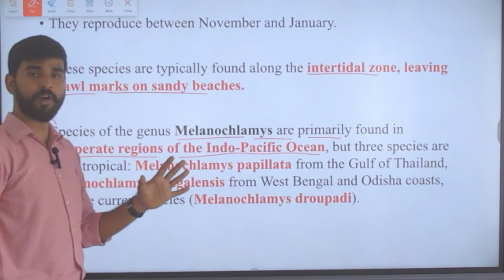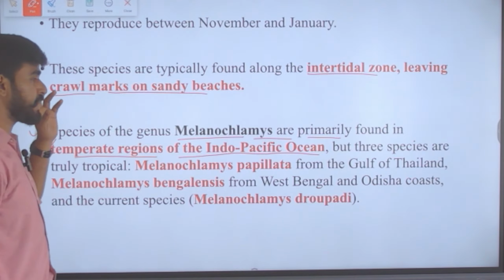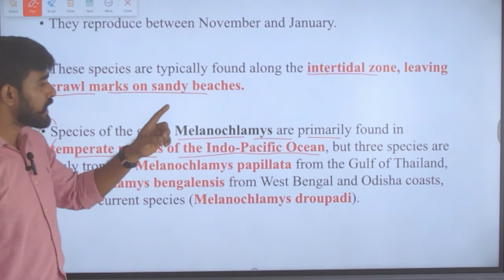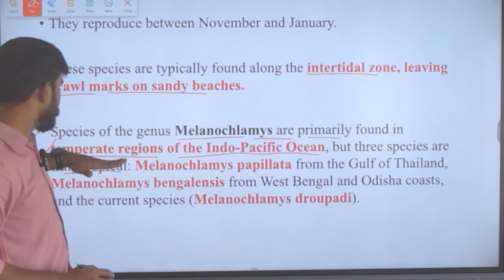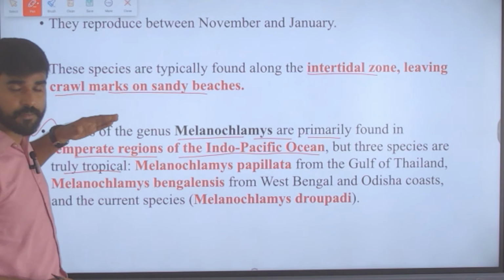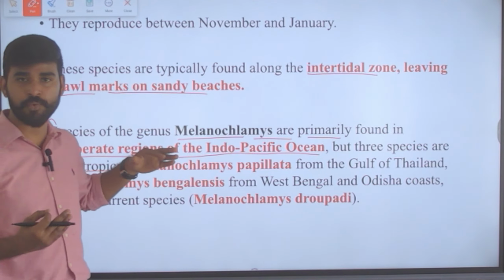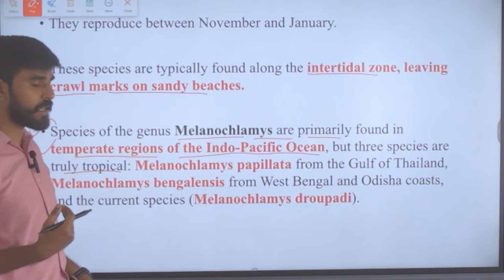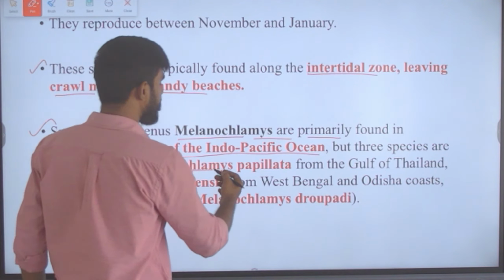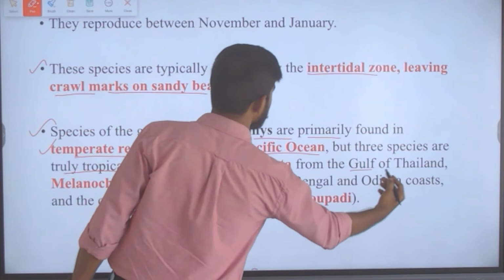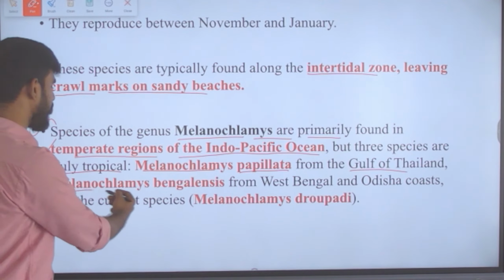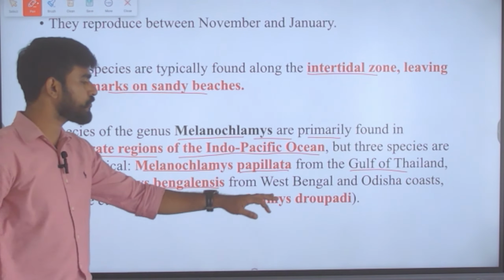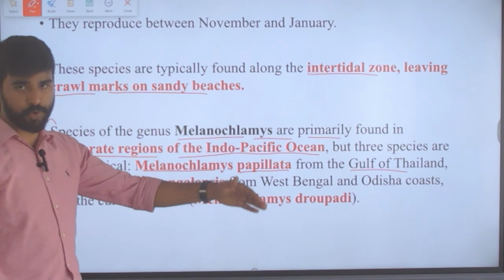So generally they are found in temperate regions, but there is an exception to it. That is, 3 species are truly tropical here. What are they? One is Melanochlamys papillata, and it is found near the Gulf of Thailand. Next is Melanochlamys bengalensis, which is found near West Bengal and Odisha.